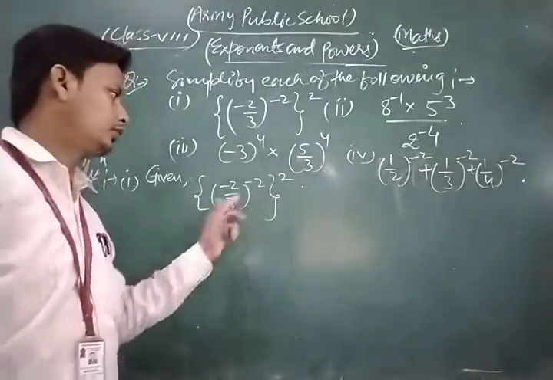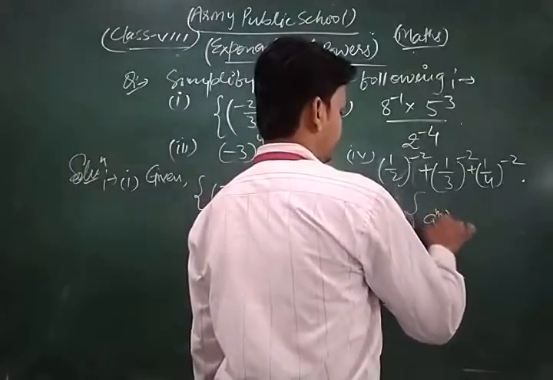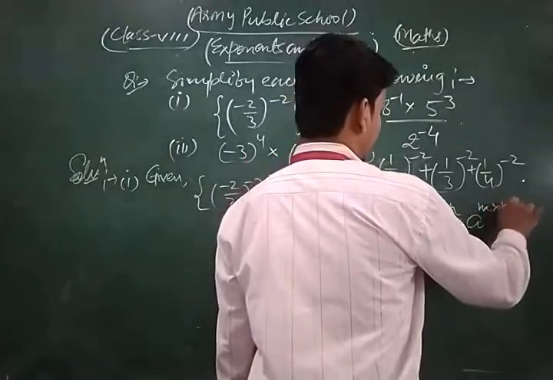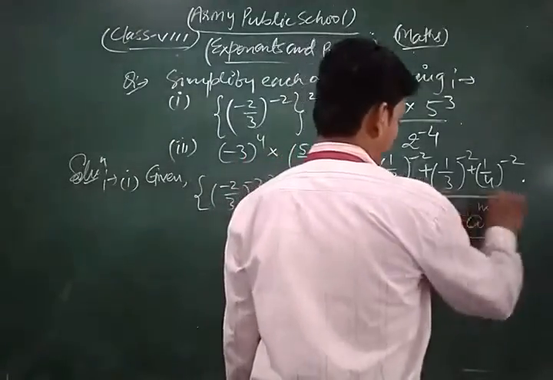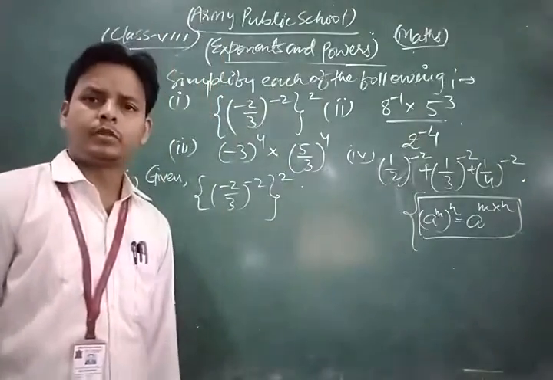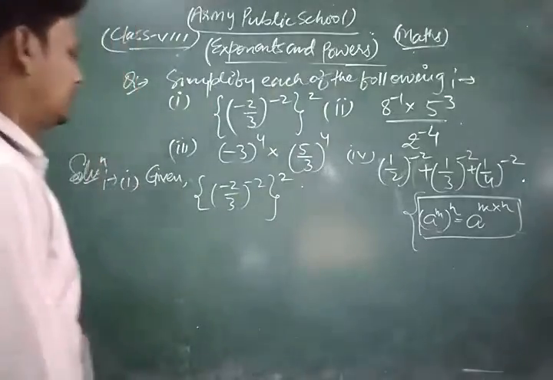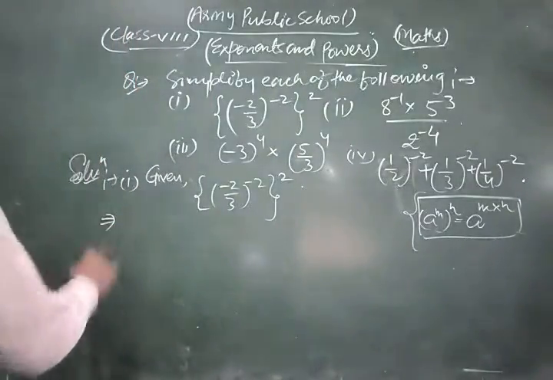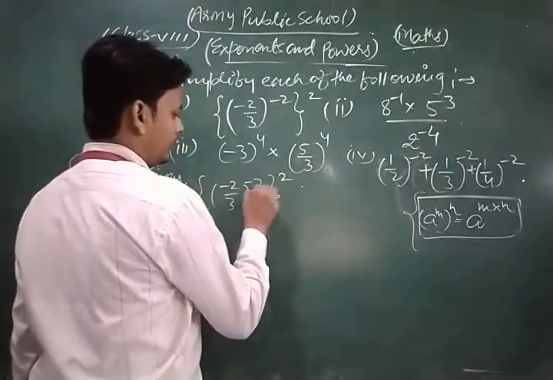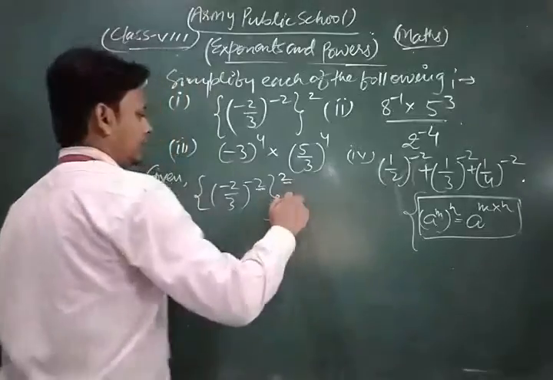For that, you know that if a power m to whole power n, then we can write a to the power m into n. Okay, now look here, this is the value of m and this is the value of n.